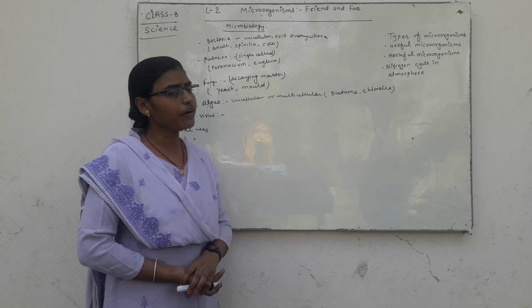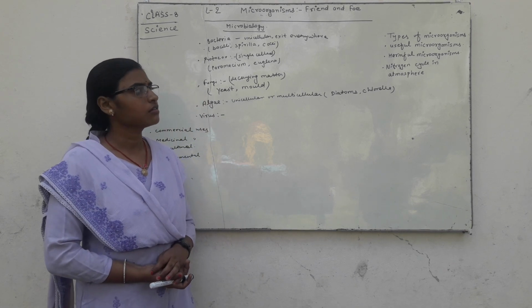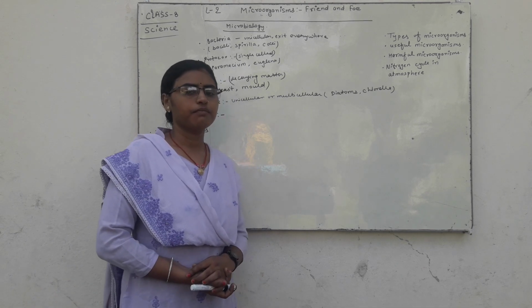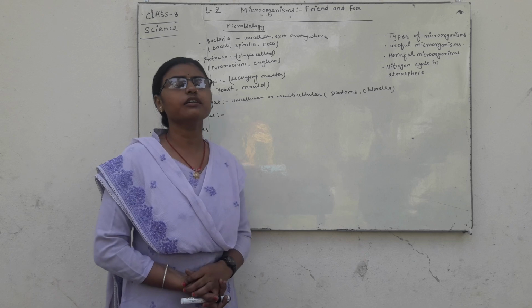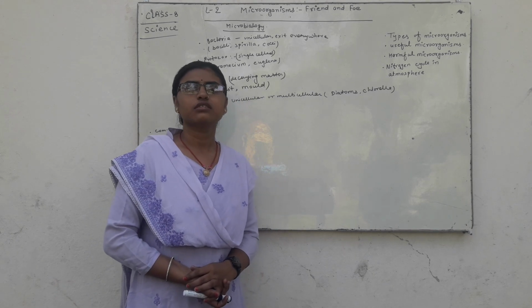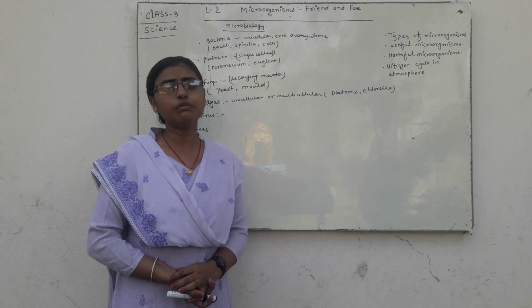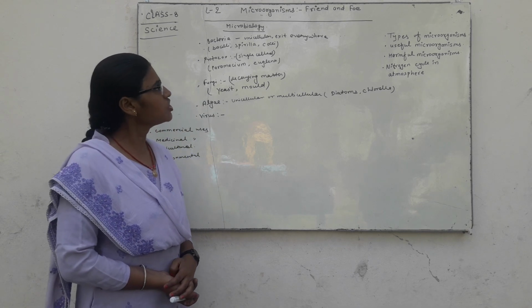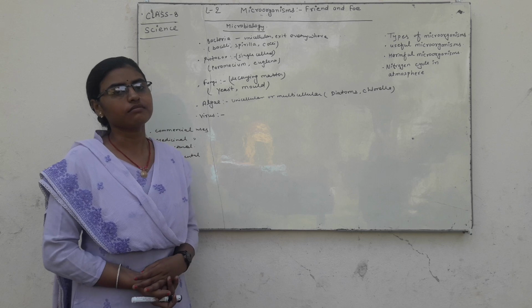So in this chapter we classify the types of microorganisms. How many types? According to their structure and habitat, microorganisms are classified into many parts, such as bacteria.